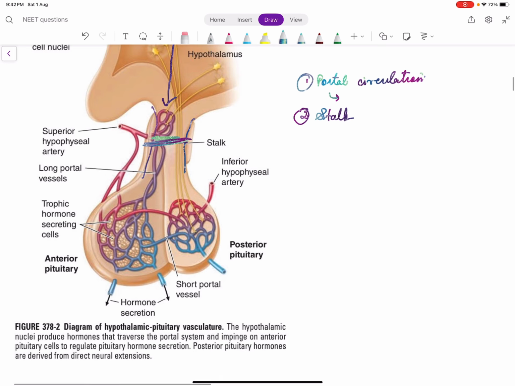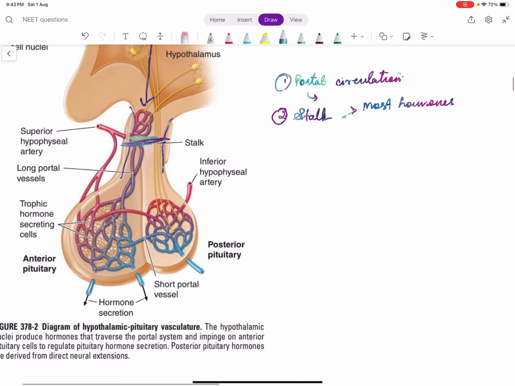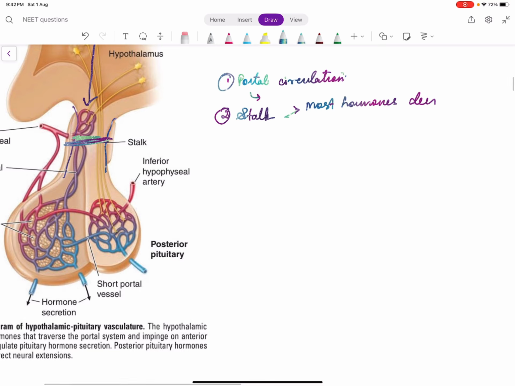So in turn, what happens? Most of the hormones become low because releasing hormones are not there. So most hormones decrease because of the absence of releasing hormones from the hypothalamus. But also remember, dopamine also reduces. The supply of dopamine also reduces from the hypothalamus to the anterior pituitary.